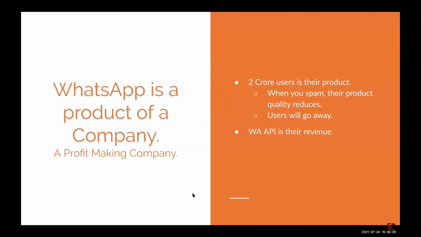Another thing is that WhatsApp API is their product which brings in their revenue. Now when you try to sell their product without giving them any share of the revenue, they lose their revenue. So they will not allow you to sell WhatsApp's API also. So these are the two fundamental reasons why WhatsApp will ban users if WhatsApp thinks that they are not using the product according to usage policy.